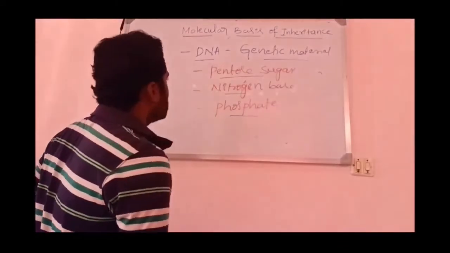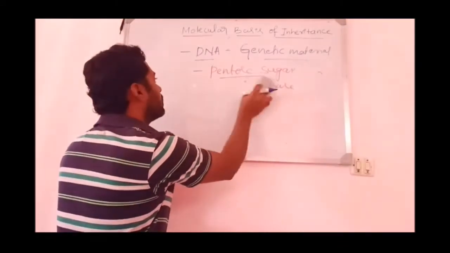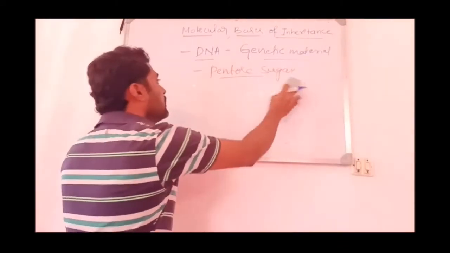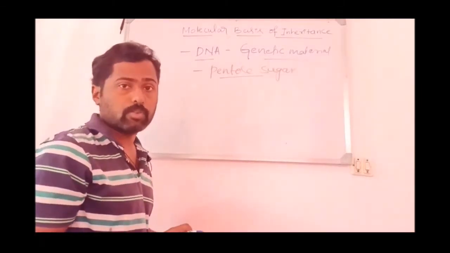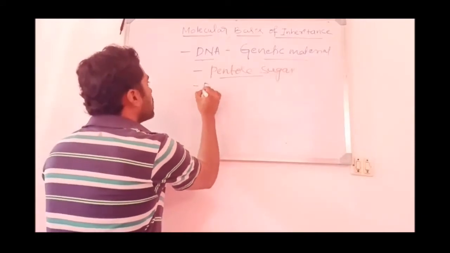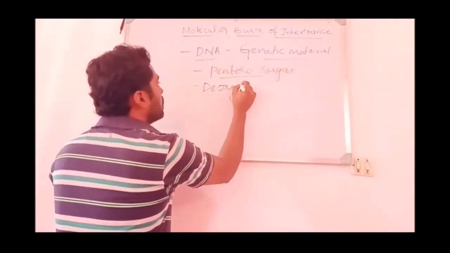So let us look into the first one, the pentose sugar. In DNA, the major sugar found is deoxyribose sugar.